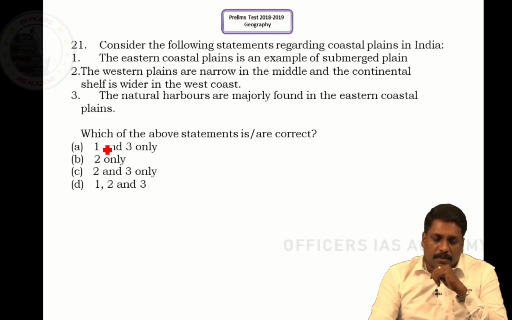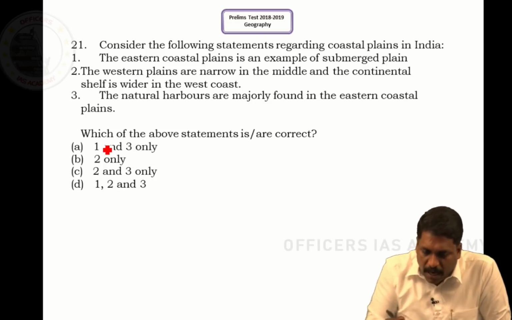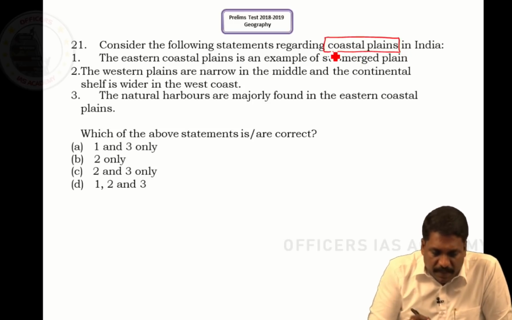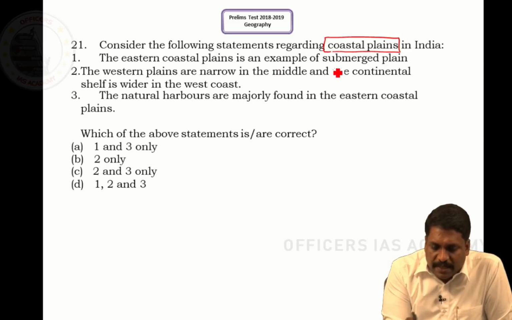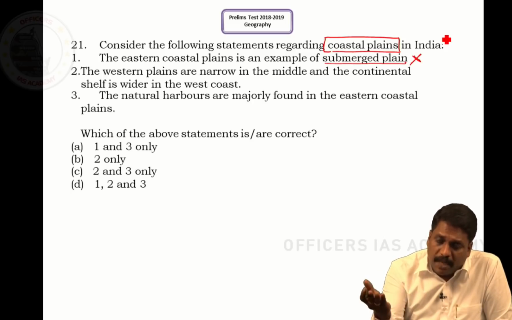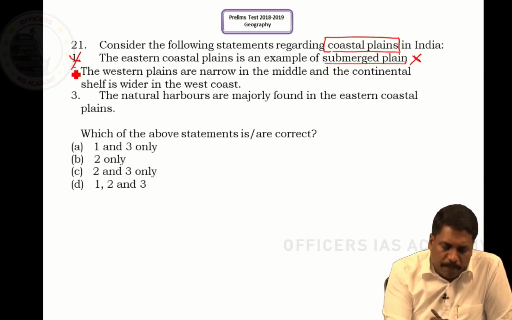Right, sir. Going to question number 21. Consider the following statements regarding the coastal plains in India. It says the eastern coastal plain is an example of submerged plains. This is wrong because the east coast plain is an example of emergence. So statement 1 is wrong. Again, if you know statement 1 is wrong, I can remove 2 options.